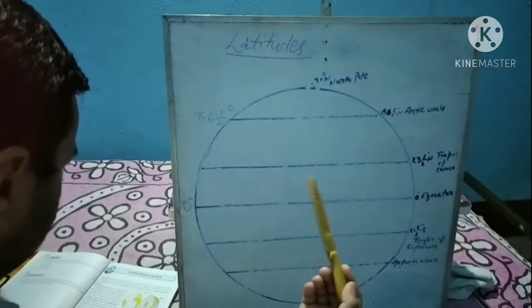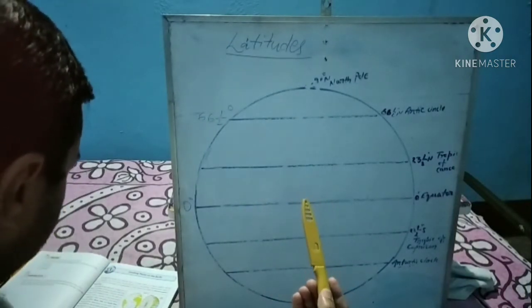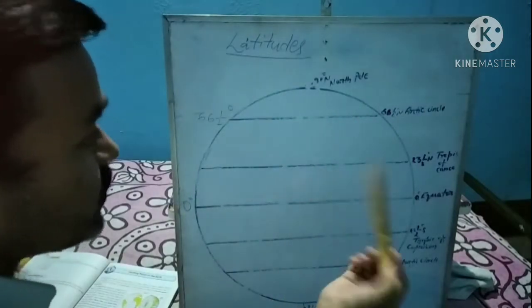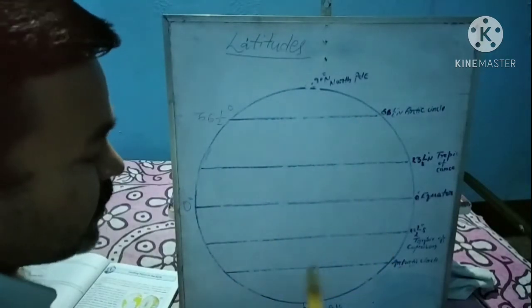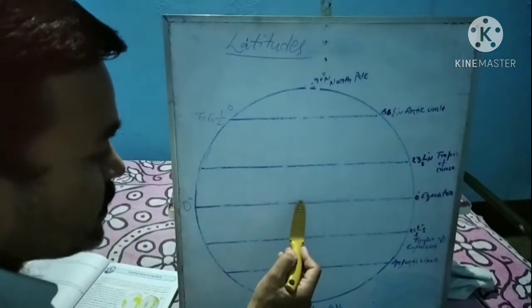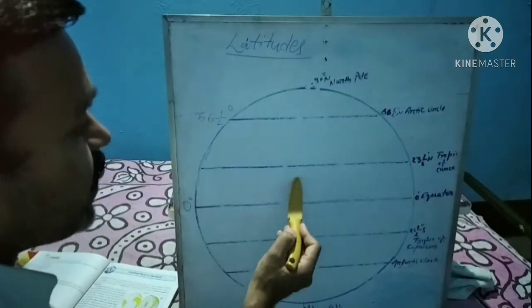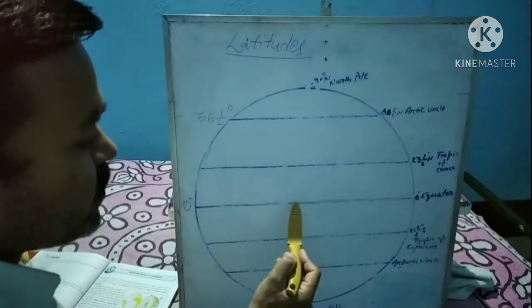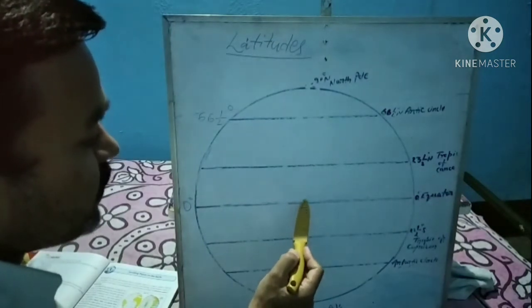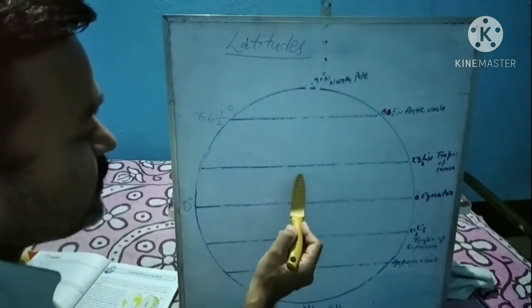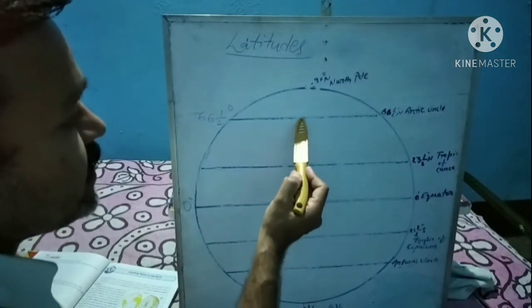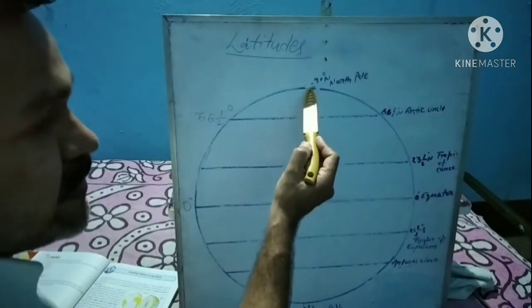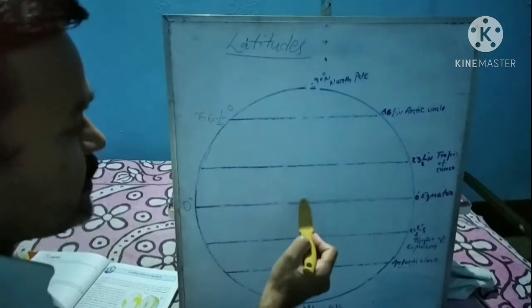Another fact related to latitudes is the number of latitudes. How many latitudes are there? When we move from the 0 degree equator towards the northern hemisphere and the southern hemisphere, following 0, 1, 2, 3, 4, 5, 6, 7, 8, in this way we reach the 90 degree latitude towards the north.